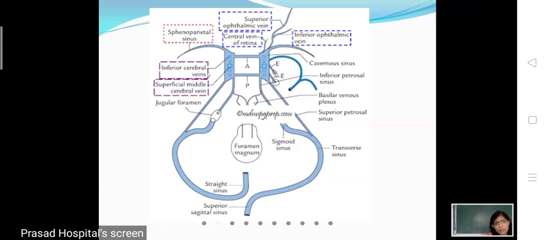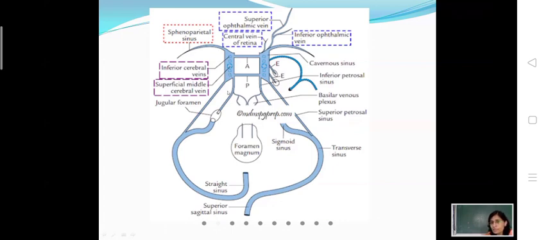And this purple one, the superficial middle cerebral vein and the inferior cerebral vein, drain the blood from the brain into the cavernous sinus. This is a diagrammatic representation of the cavernous sinus with its tributaries and communications. So these are the tributaries of the cavernous sinus.